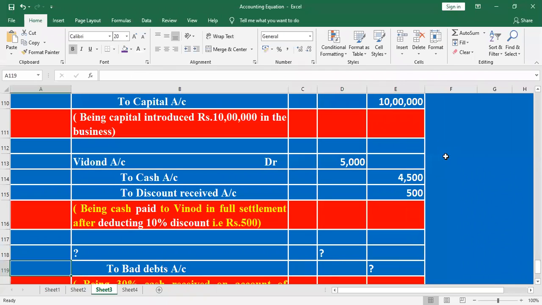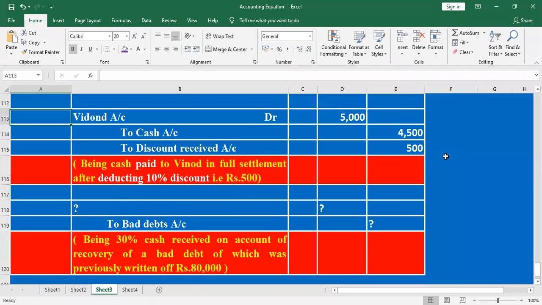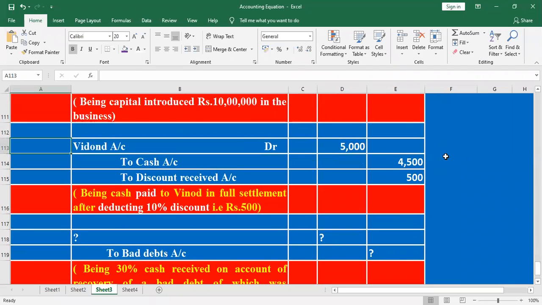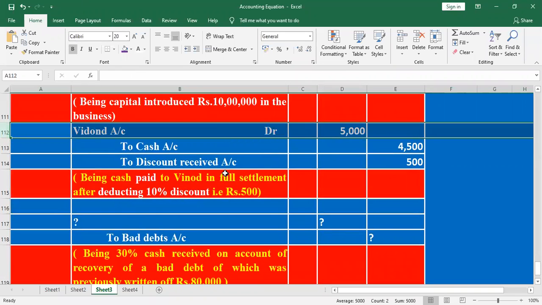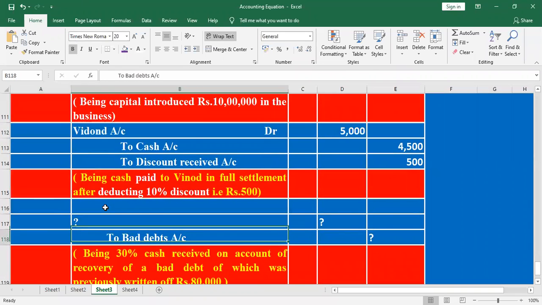Student, any doubt? Any doubt in the second transaction? Sir, yes, the third transaction.